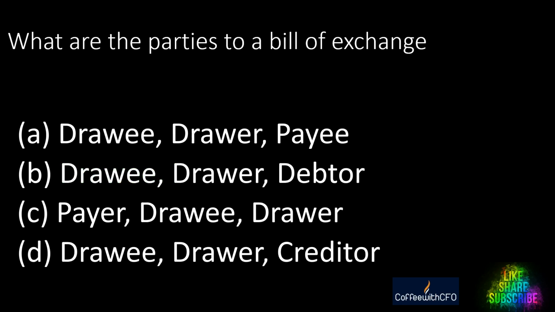The next question is, what are the parties to a bill of exchange? A. Drawee, drawer, payee. B. Drawee, drawer, debtor. C. Payer, drawee, drawer. D. Drawee, drawer, creditor. Think. And the right answer is drawee, drawer, and payee.